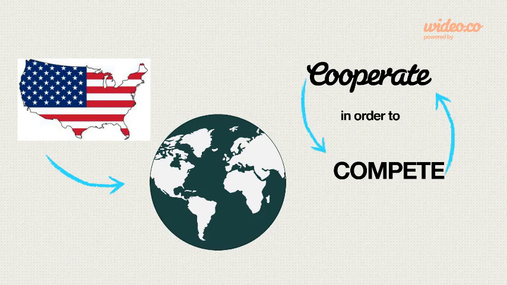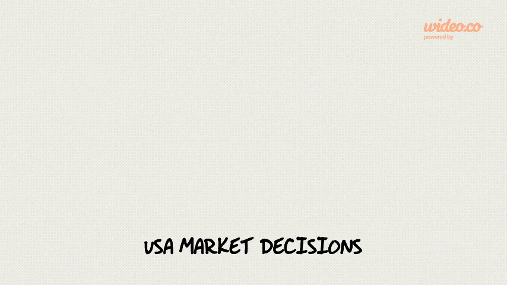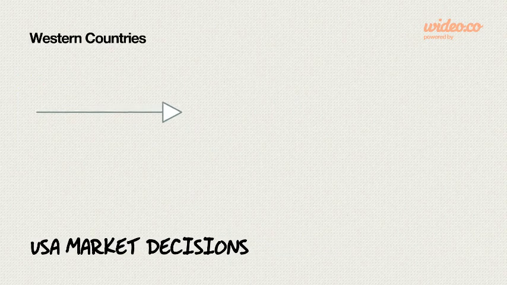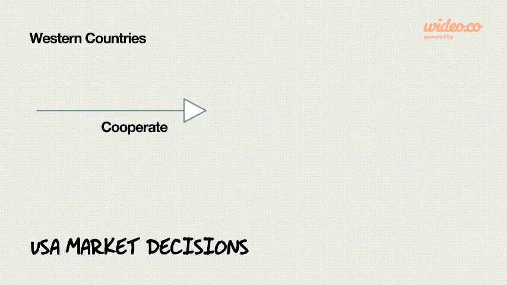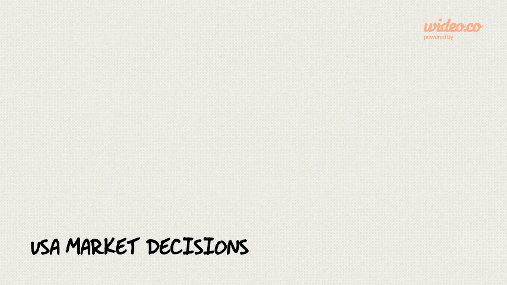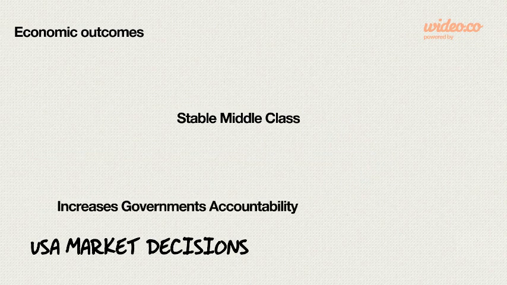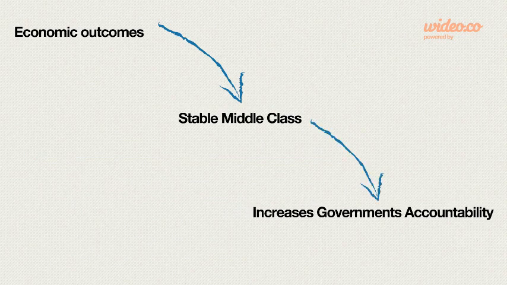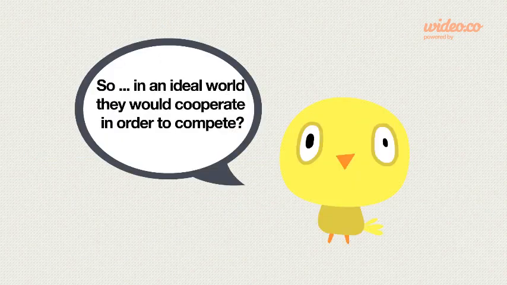So competing would mean that the USA has to figure out how to maintain their market positions. If the Western countries would cooperate in the short term, they will have more possibilities to be competitive in the long term and can focus more aggressively on economic outcomes. This will help create a stable middle class that increases the government's accountability. This will help stabilise the economy in China as it continues to develop. So, in an ideal world, they would cooperate in order to compete.